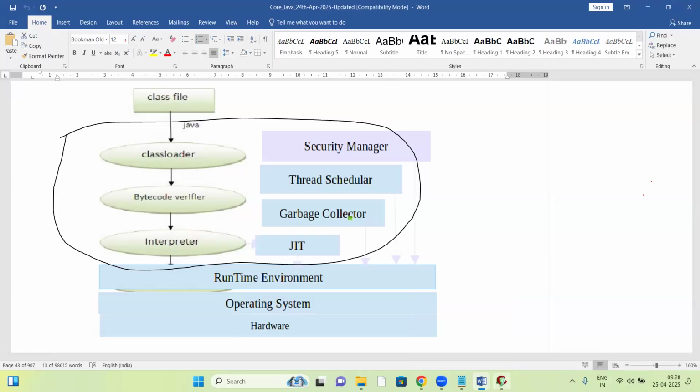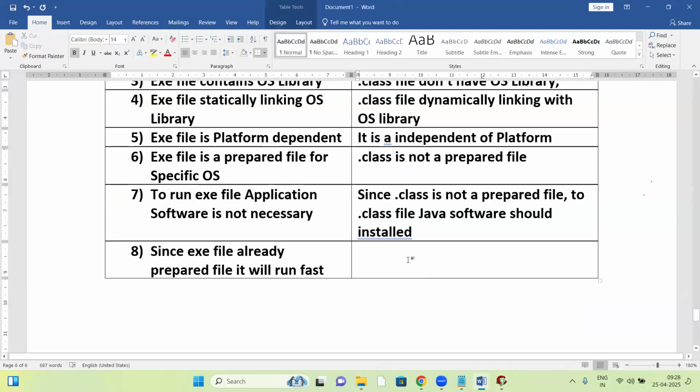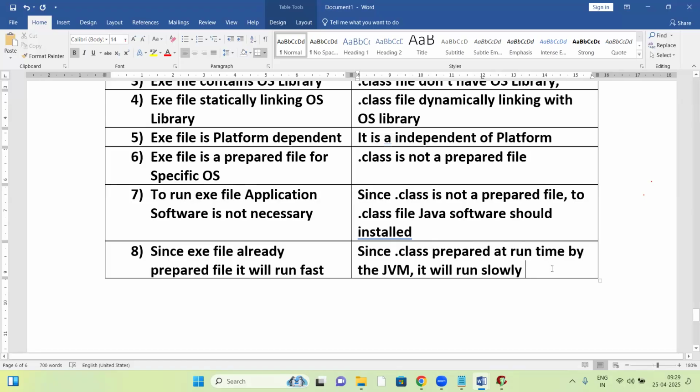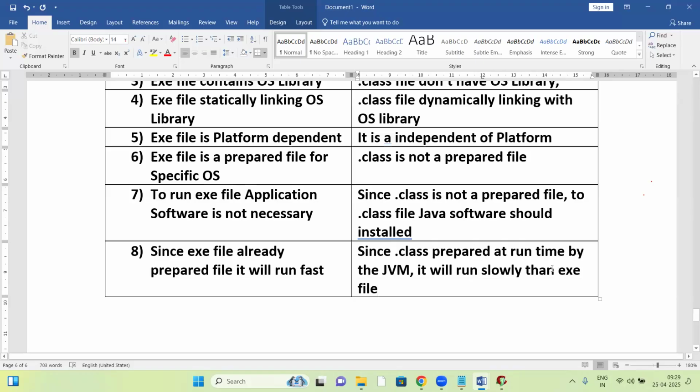So it runs slowly compared to an exe file, not much slower, but somewhat slow. Since the dot class file is prepared at runtime by the JVM, it will run slowly compared to an exe file. That's it. Slower than an exe file. Okay, right?